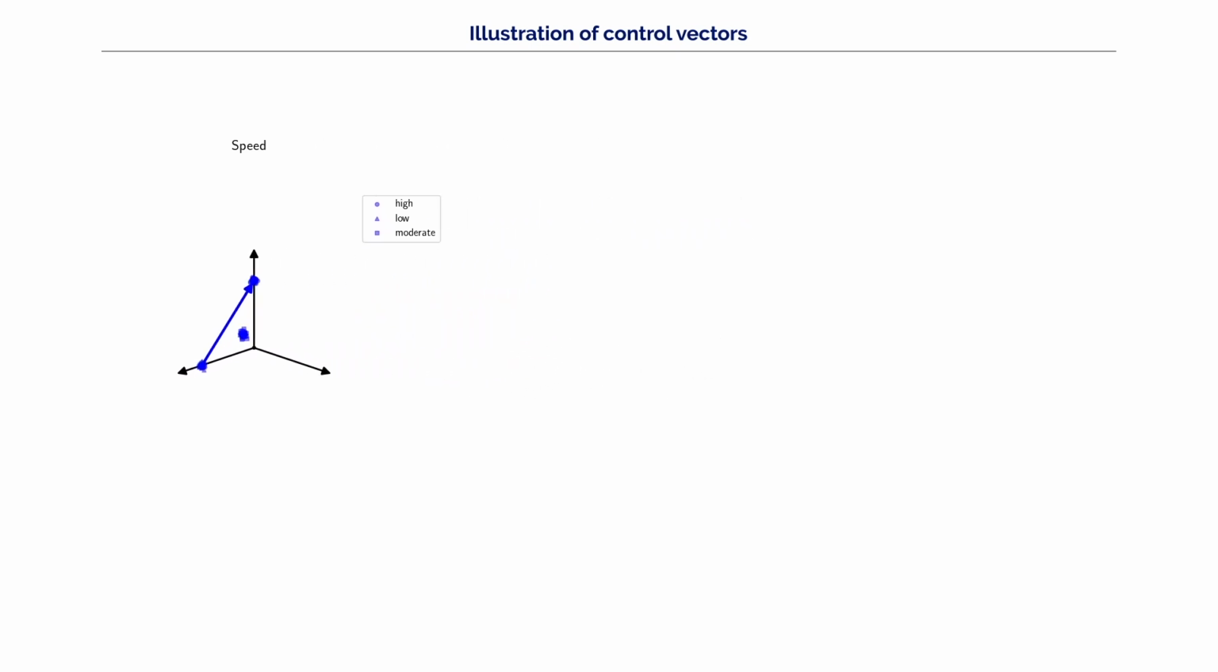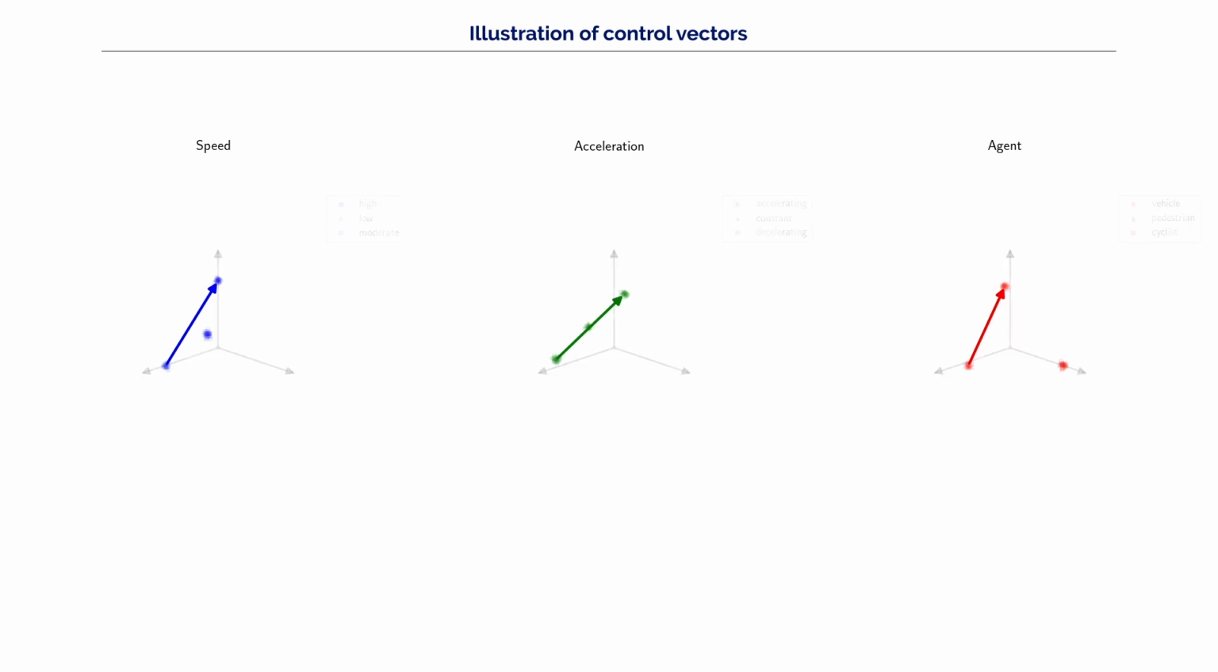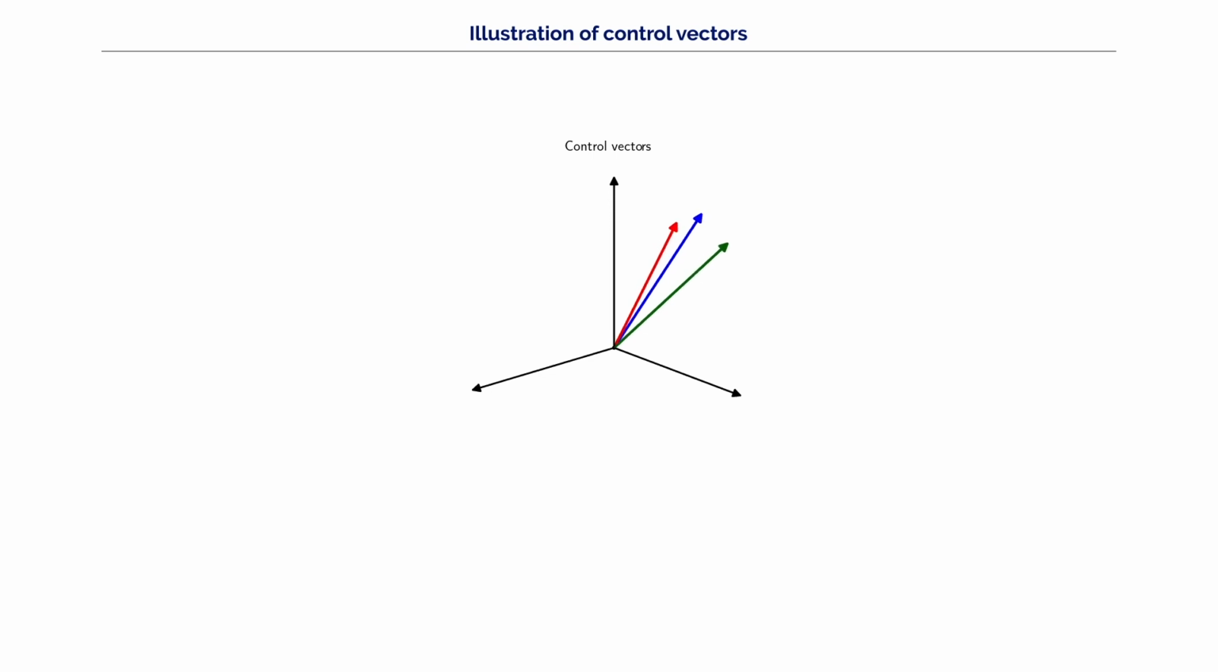Similarly, we fit control vectors between acceleration and deceleration, pedestrian and vehicle, and also left and right turn maneuvers. We obtain the required labels using weak labeling. As expected, the similarity between these control vectors is notably high. This aligns with expectations, as speed and acceleration control vectors, as well as the agent vector, are all associated with faster motion.